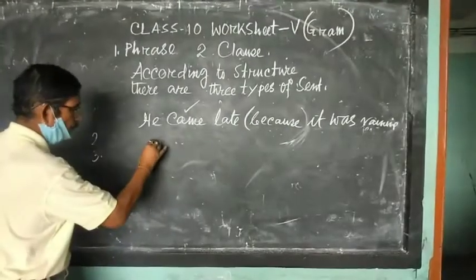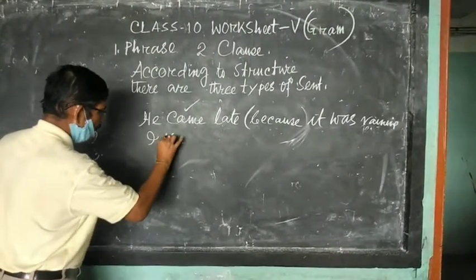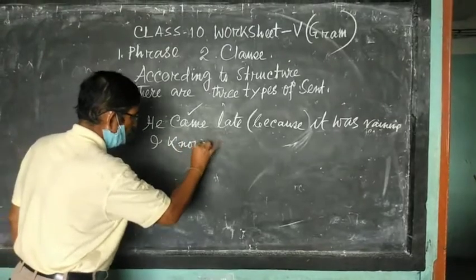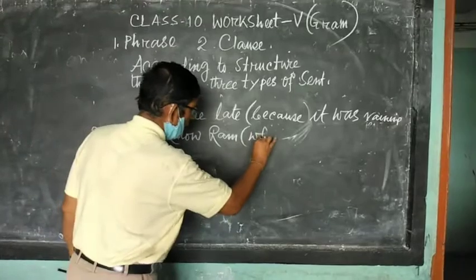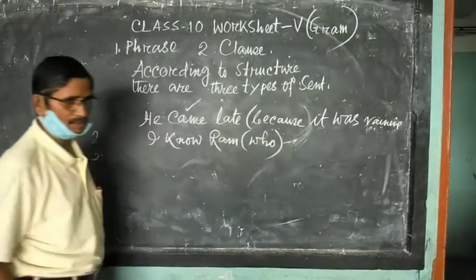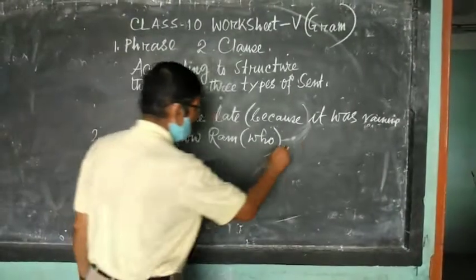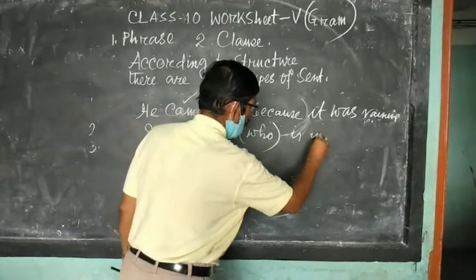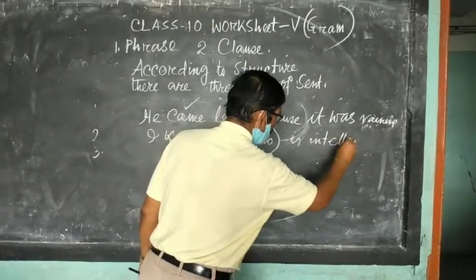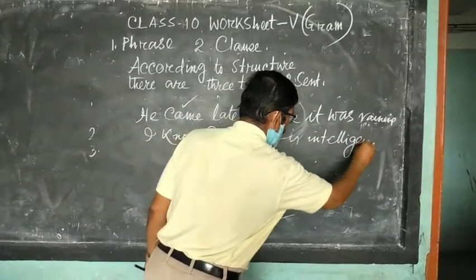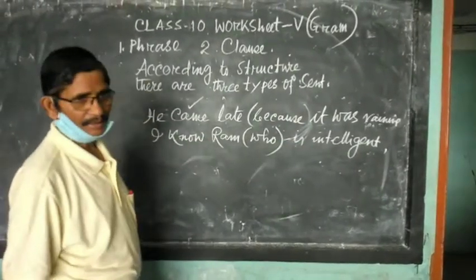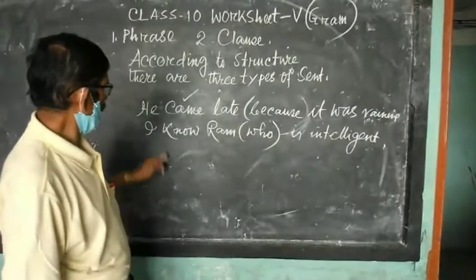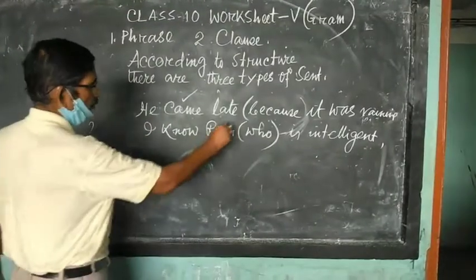So again, one more sentence: "I know Ram." And here in the bracket "who" is given. Then you have to supply the subordinate clause, so we can write here "who is intelligent." Who is intelligent? So this is the way of filling up where a conjunction is given and you have to supply the subordinate clause.